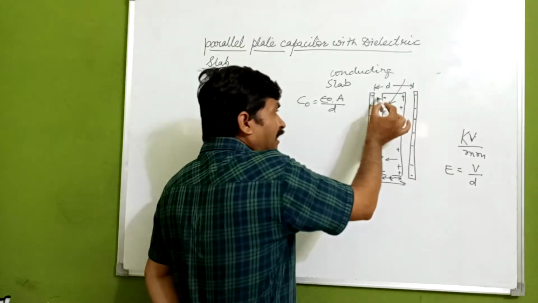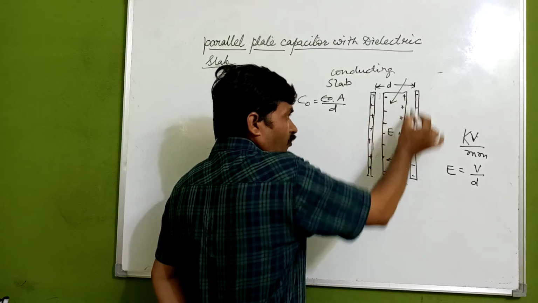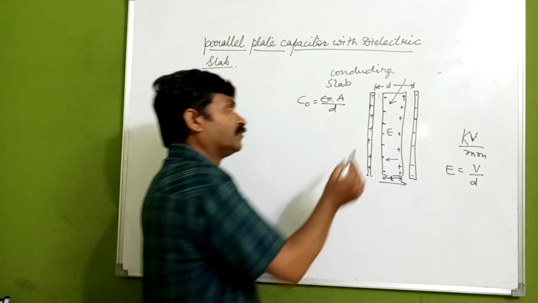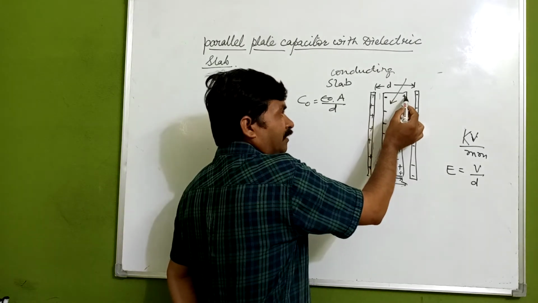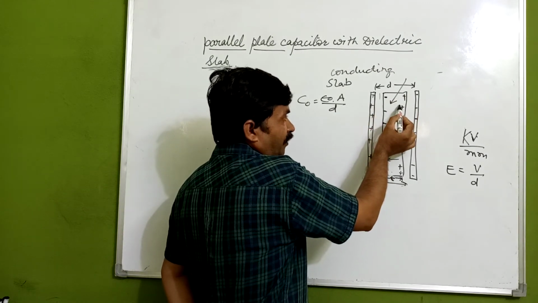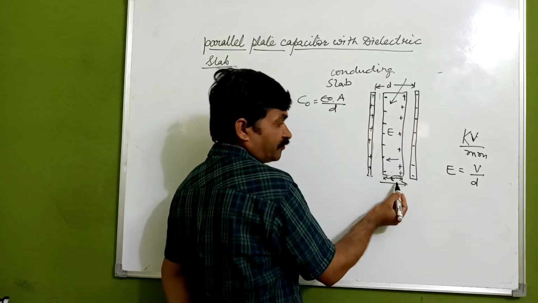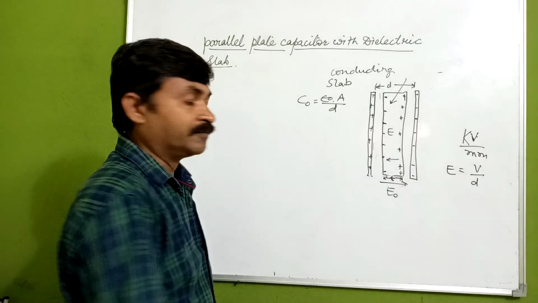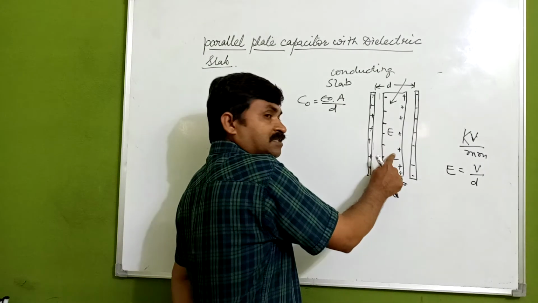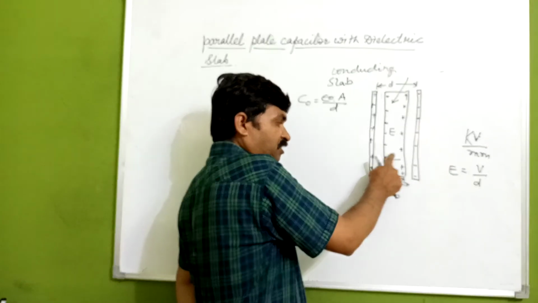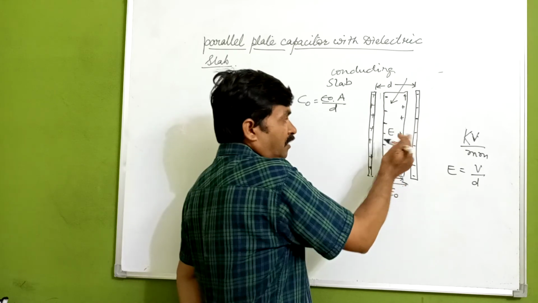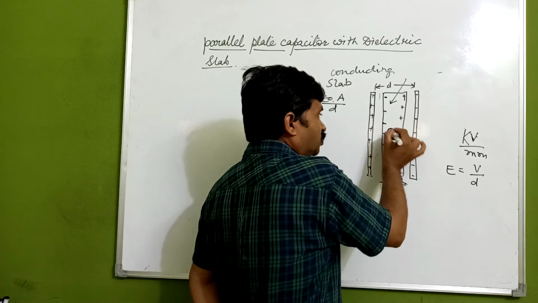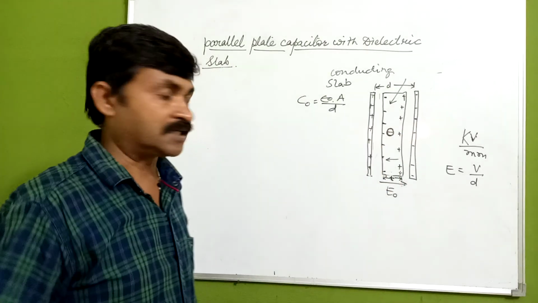It means the electric field will exist only in the vacuum outside this conducting slab, because we know that when an electric field is applied, there will be an electric field inside the conductor which will be equal to the external electric field. The field introduced by this conducting slab is in the direction opposite to the external one, and ultimately the electric field is going to be 0 inside the conducting slab.